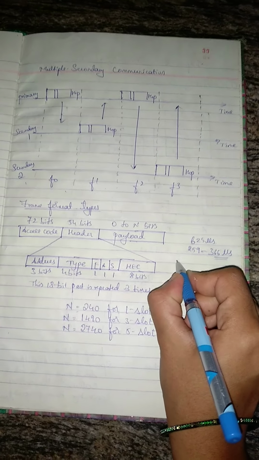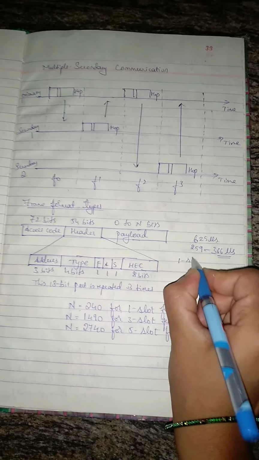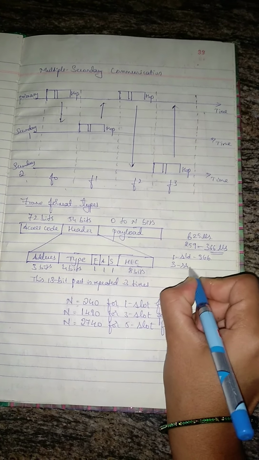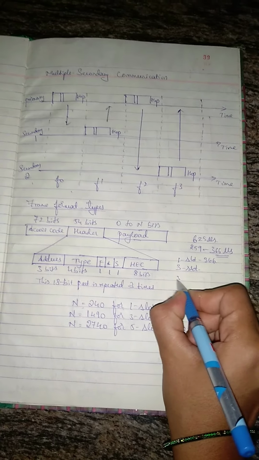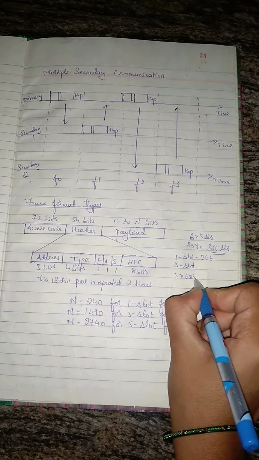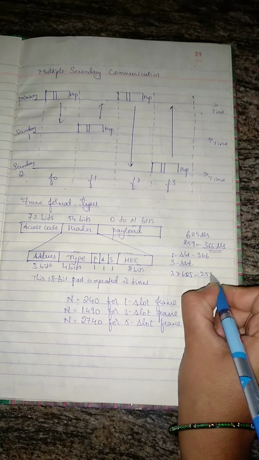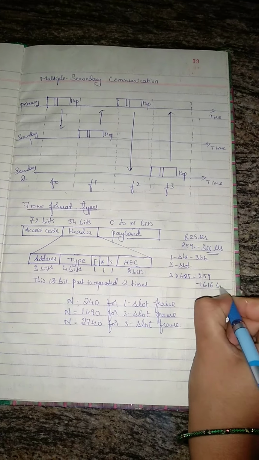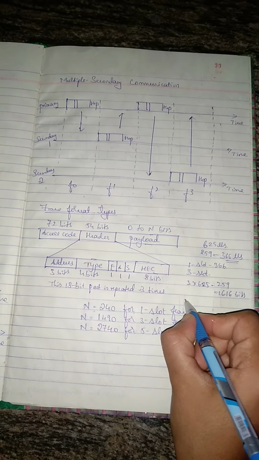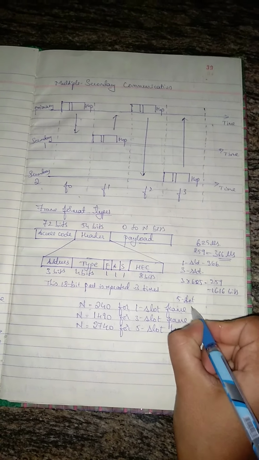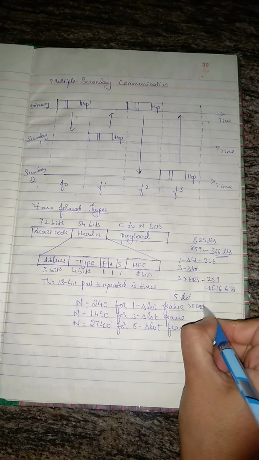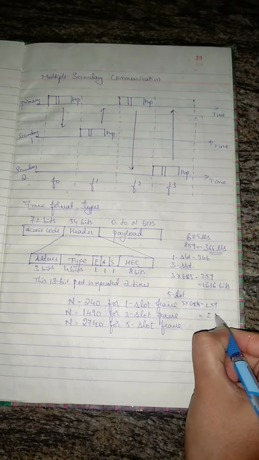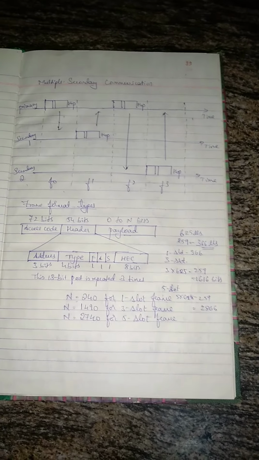If we are using a one slot frame, one slot means it uses 366 bits. If we are going for 3 slot, then it will take 3 into 625 minus 259, we are subtracting. So the total will be 1616 bits for 3 slot. Again, if we are going for 5 slot, then it will be 5 into 625 minus 259. So it will be 2866 bits, that is for 5 slot.